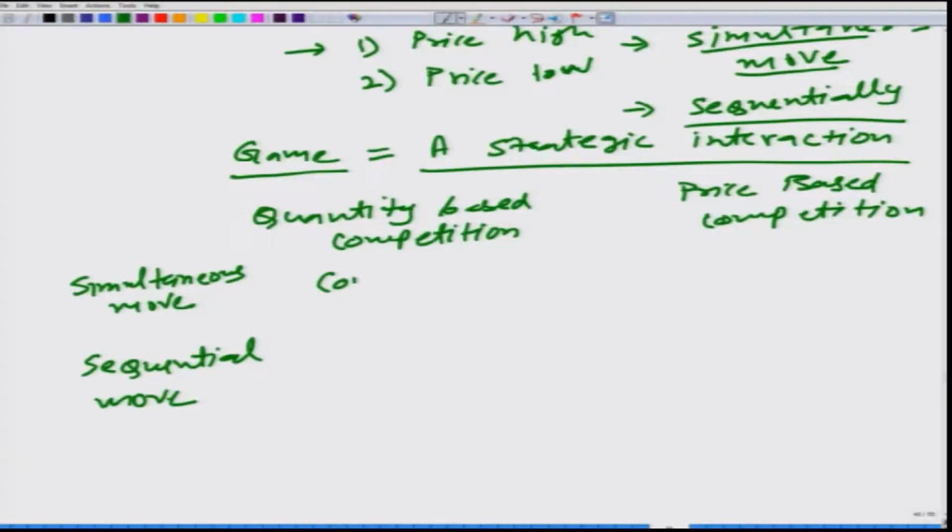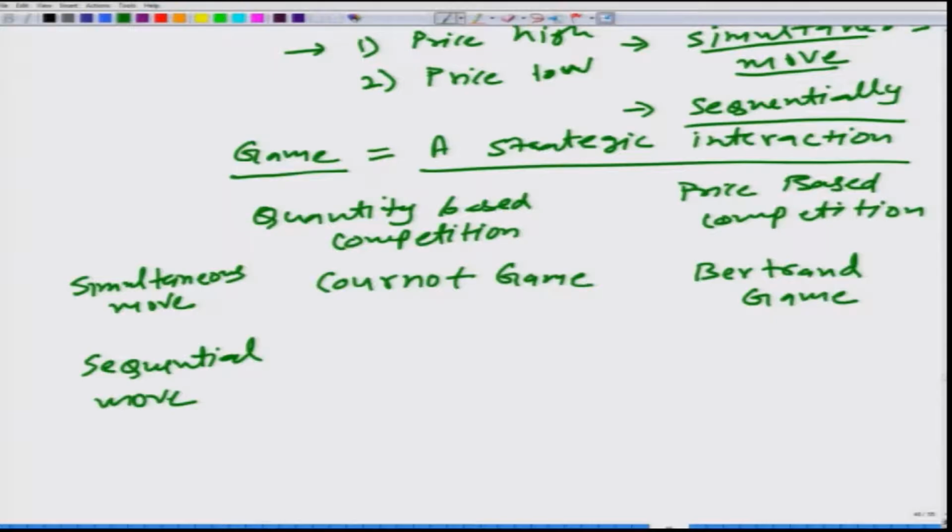So, when firms are engaged in quantity based competition and they decide simultaneously, then we call the game a Cournot game. And when it is price based decision, and they are doing it simultaneously, or better to say that when they are making this decision, they do not know the price that the other firm has decided, we call this game a Bertrand game.